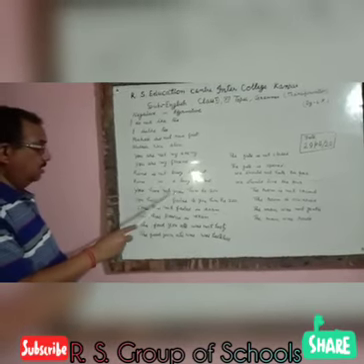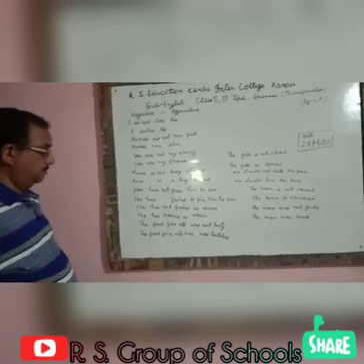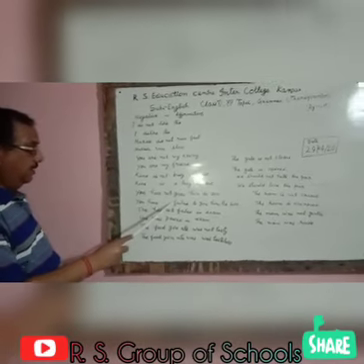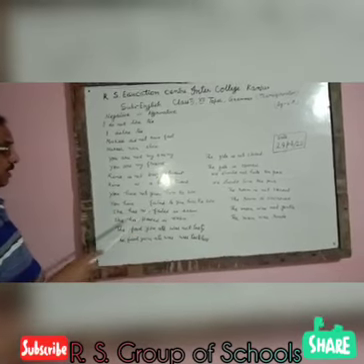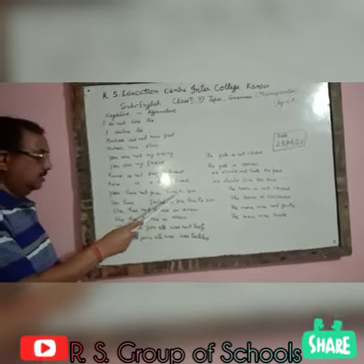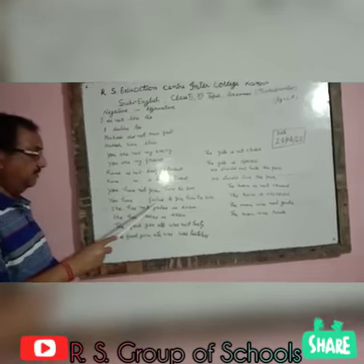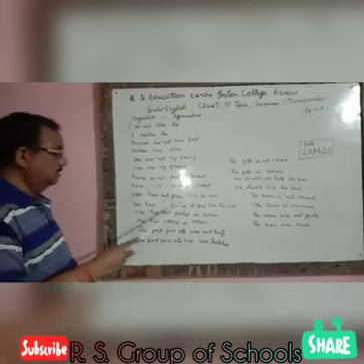You have not given him rupees 200. You have failed to give him rupees 200. Here we have not used opposite words, that's why we have used failed here. The sense is the same.